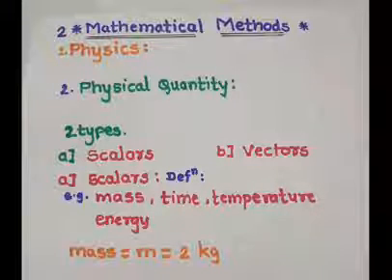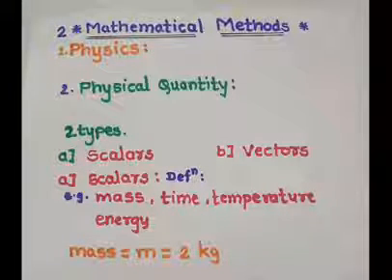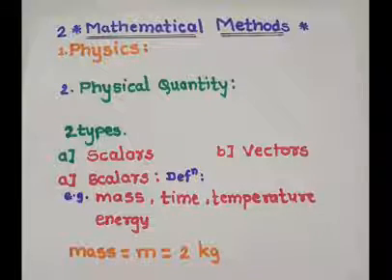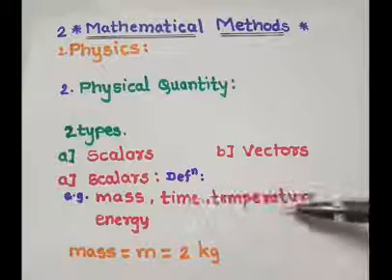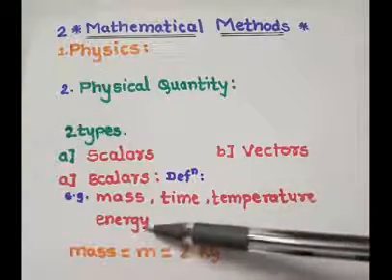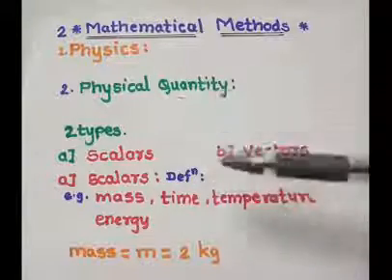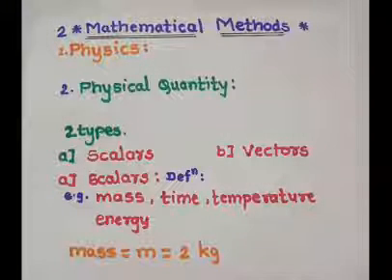The physical quantity which can be completely described by its magnitude only is called a scalar. For example, mass, time, temperature, energy are scalar quantities in physics.